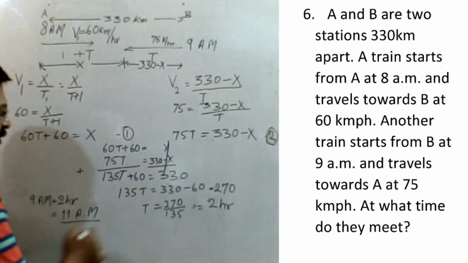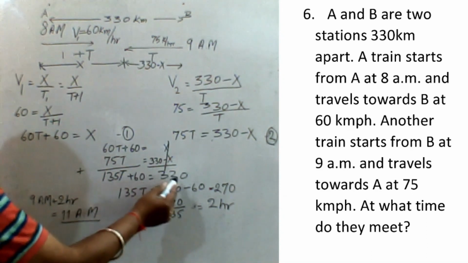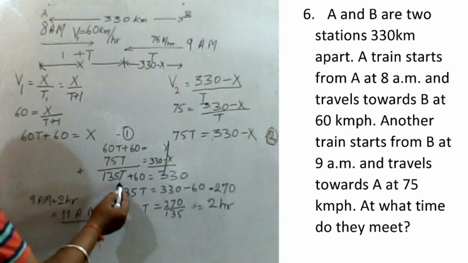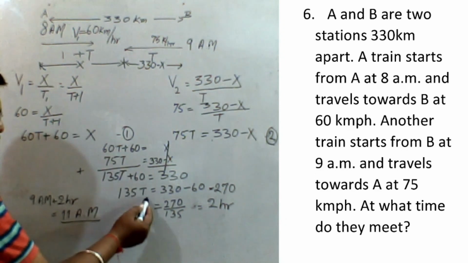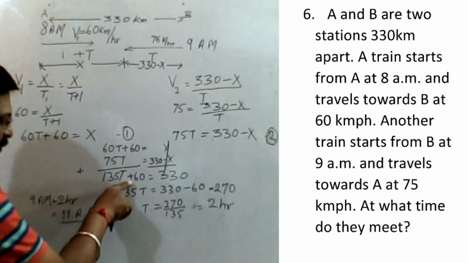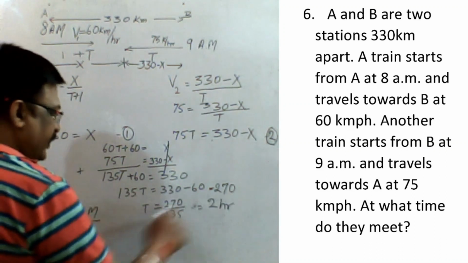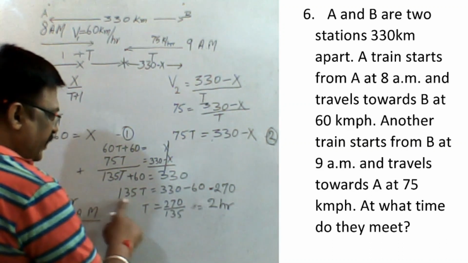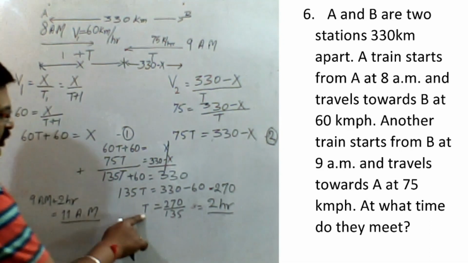The x will get cancelled, so 330 will be left. 60t plus 75t is 135t, plus 60. 135t is equal to 330, the 60 will go there as minus 60, which is 270. So t is 270 by 135, and you will get 2 hours. T is 2 hours.